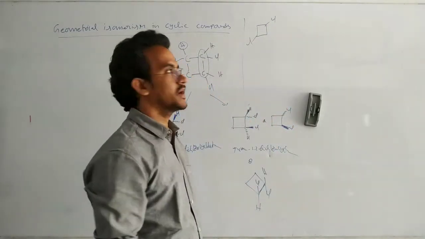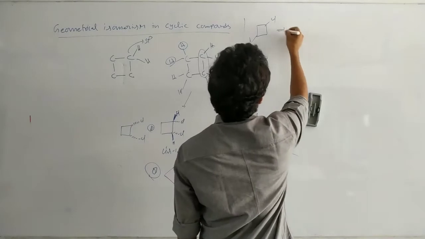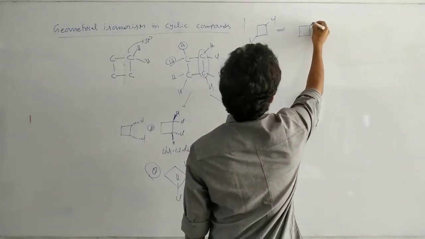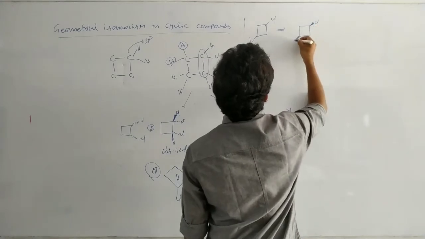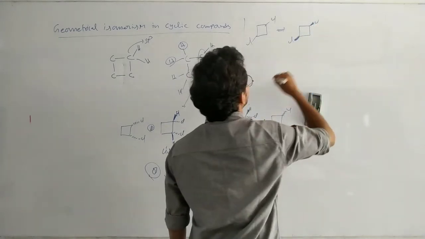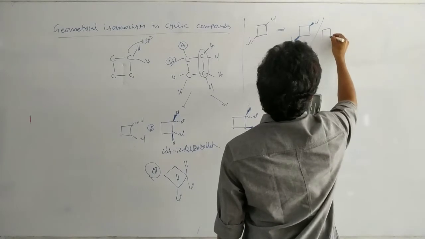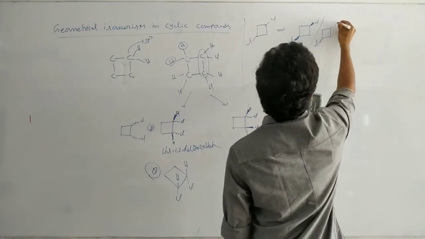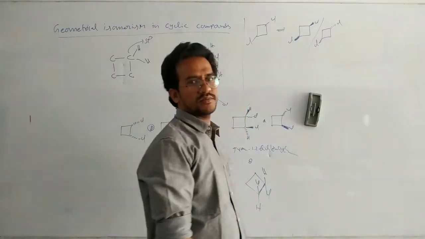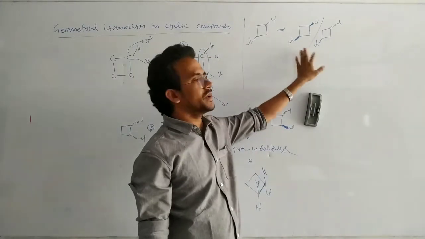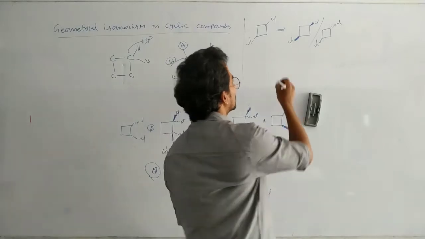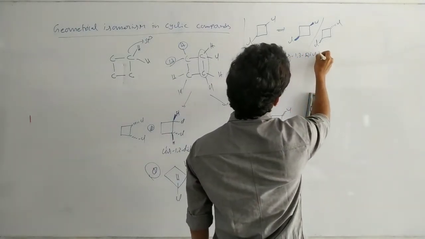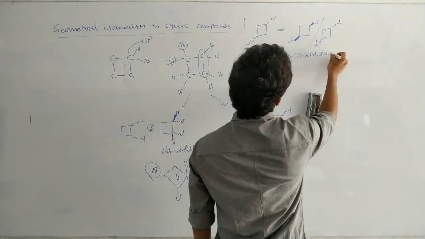1,3-dichlorocyclobutane. Here we can write like this. This chlorine above the plane, cis isomer. Or we can write like this also. This chlorine below the plane, this chlorine below the plane, cis isomer. That means here these two are the geometrically same. Cis 1,3 dichloro